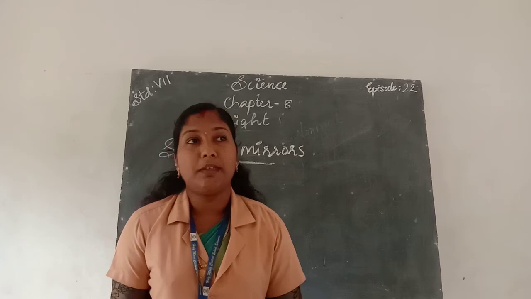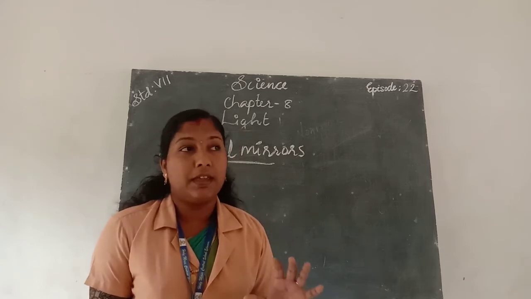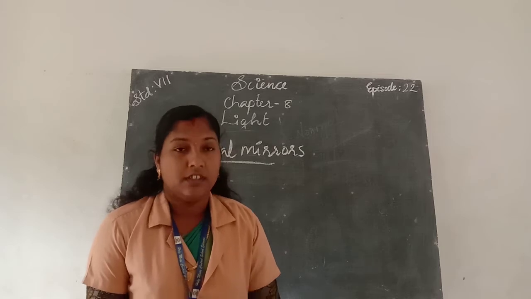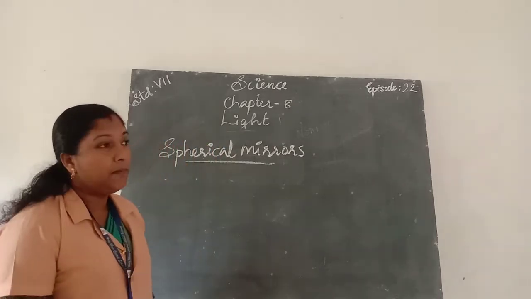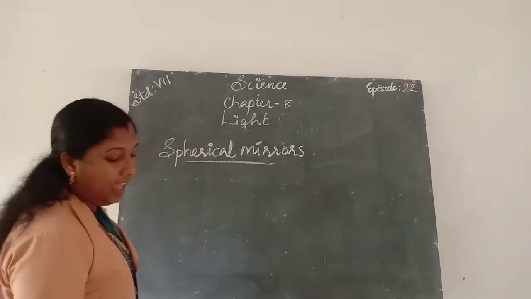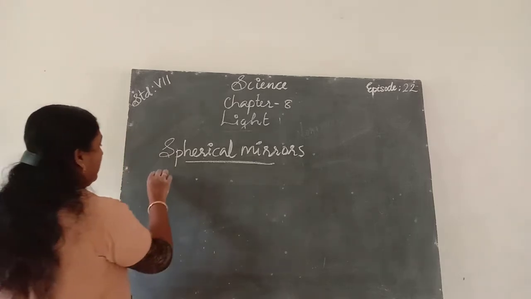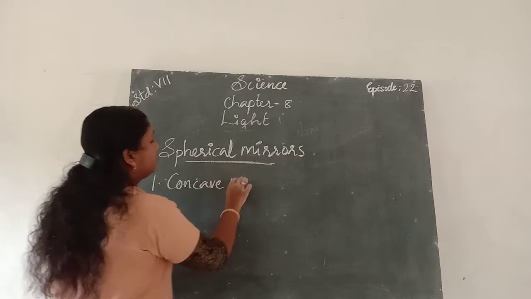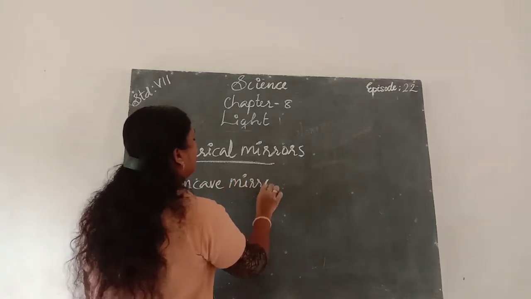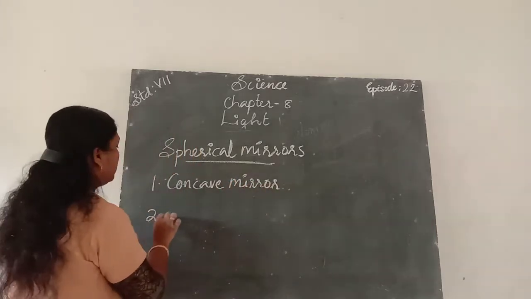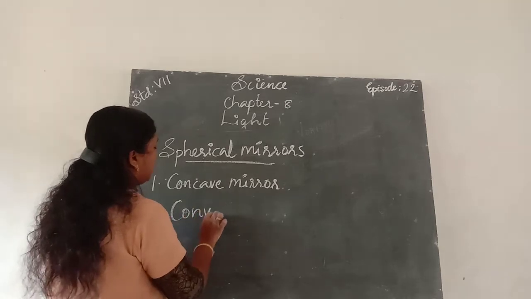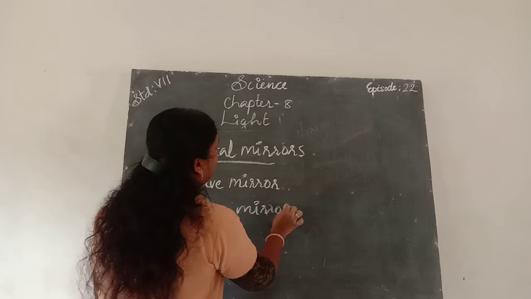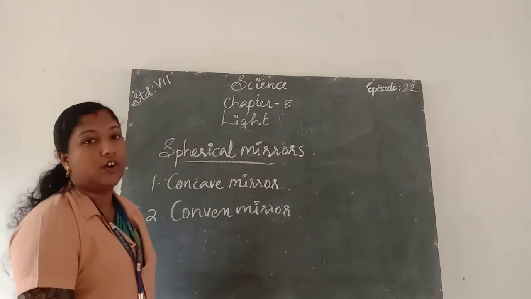Okay, spherical mirror means it is a piece cut out of a spherical surface. Concave and convex mirror.